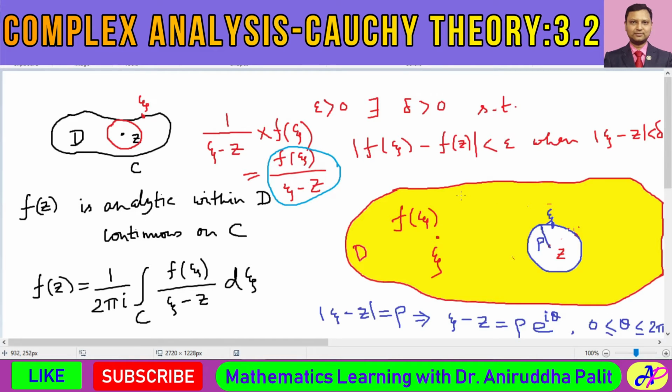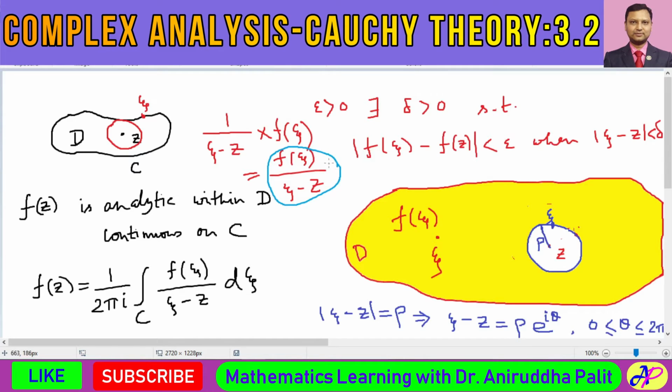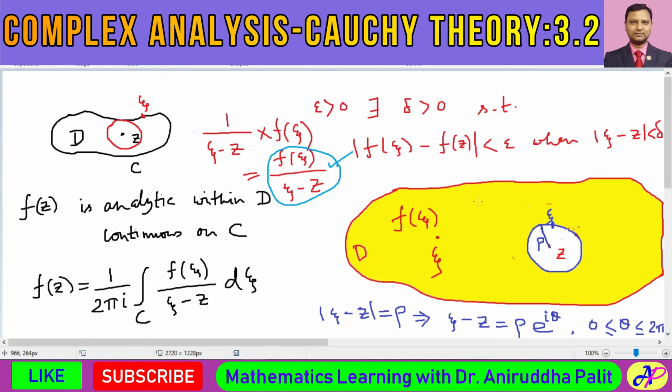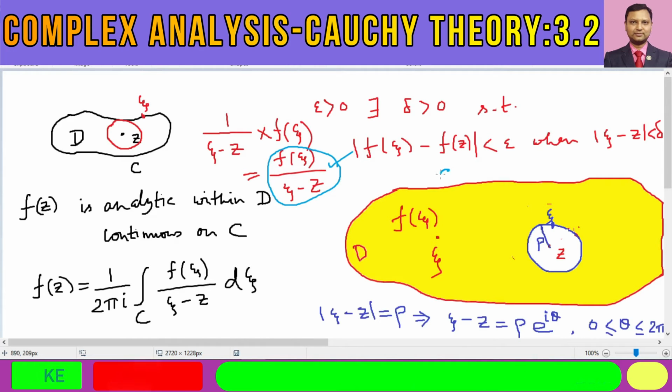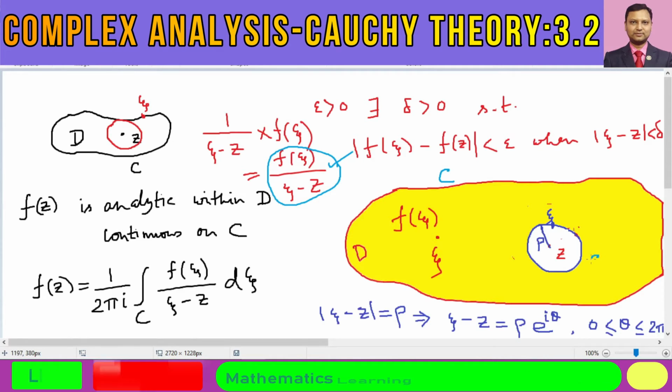And therefore you can apply the Cauchy integral formula on this function f of xi divided by xi minus z for this doubly connected domain. For the sake of discussion, we considered this boundary as C, and let us write this inner circle as C1.